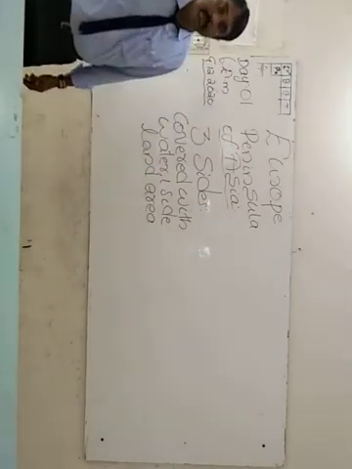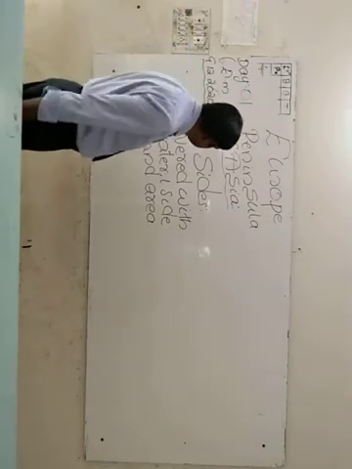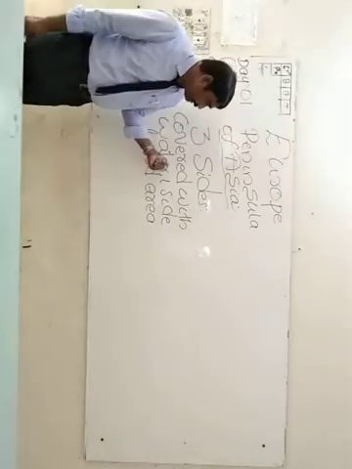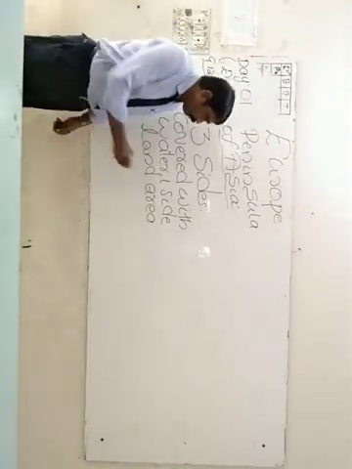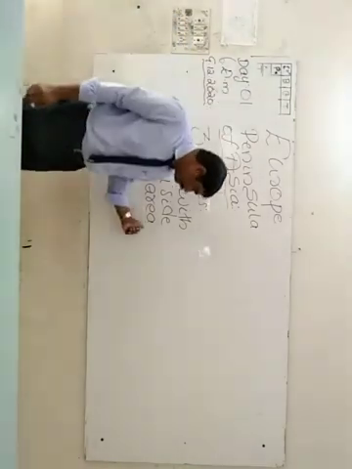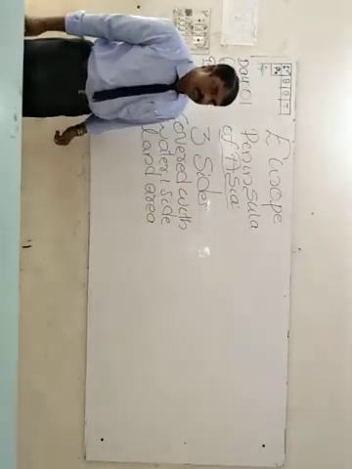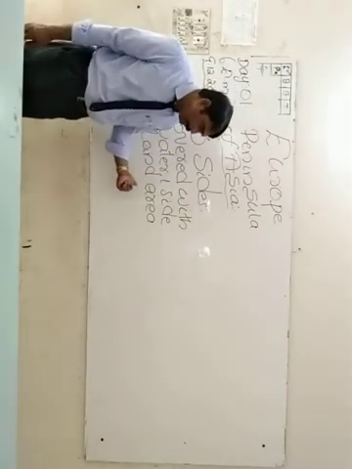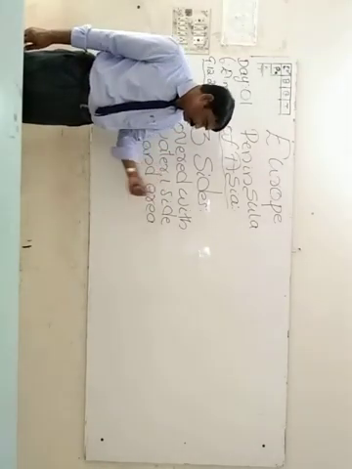What is the meaning of the word peninsula? We have to know. Peninsula is a piece of land in which all the three sides are covered with water and only one side is covered with land area. Such a type of piece of land is known as peninsula.